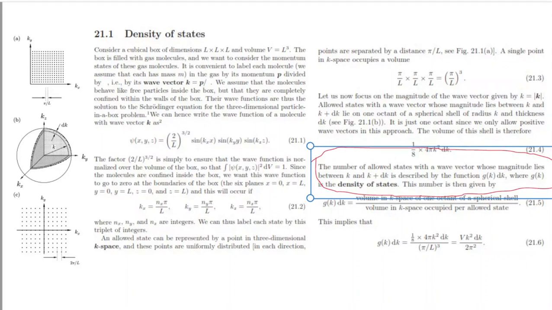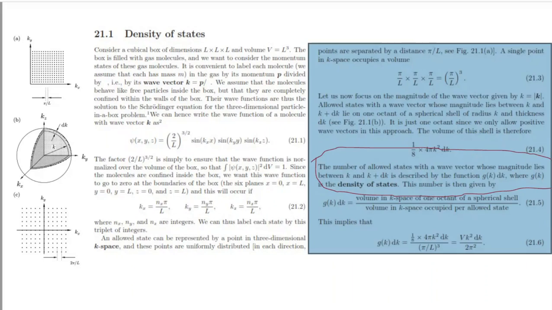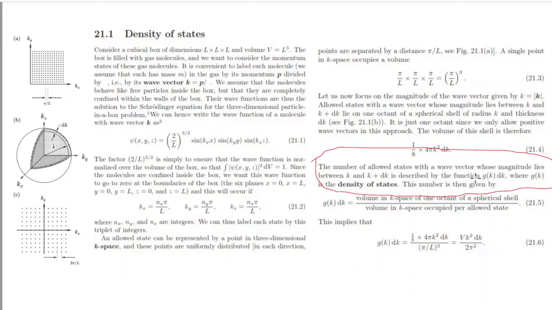The number of allowed states with a wave vector whose magnitude lies between k and k plus dk is described by the function g(k) dk, where g(k) is the density of states.